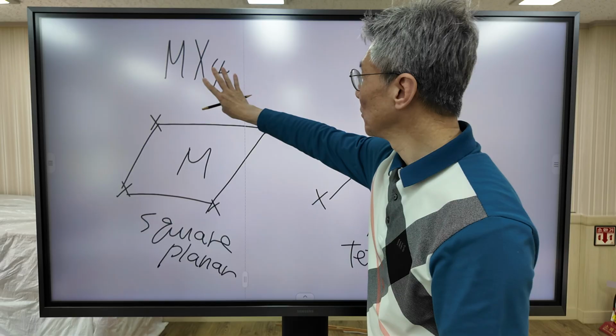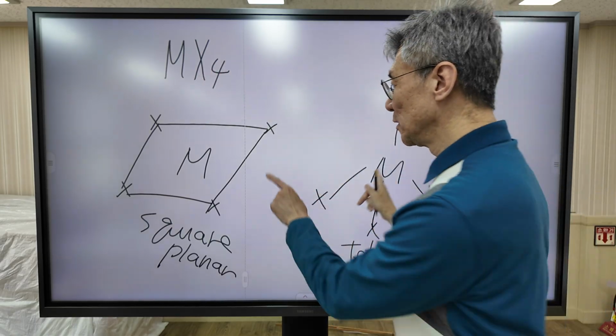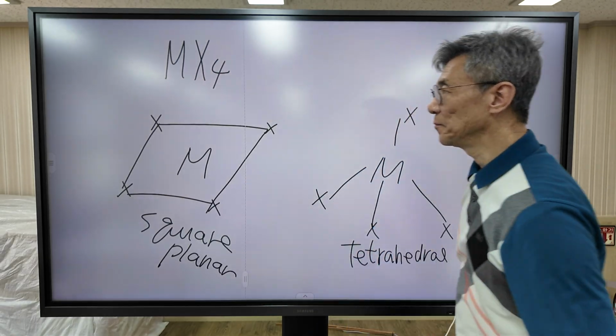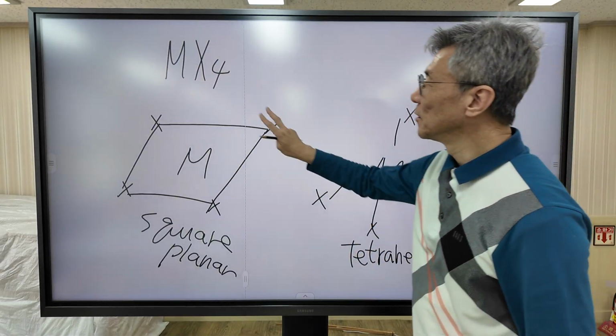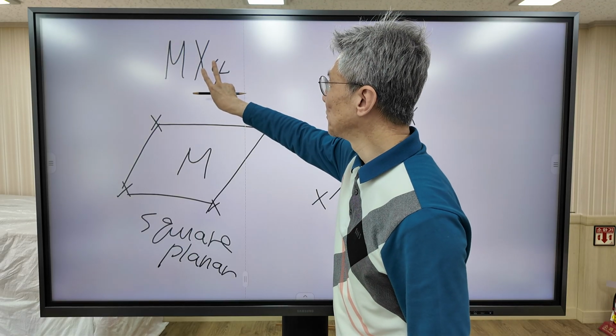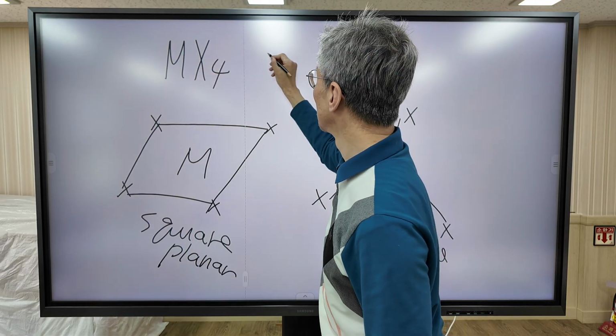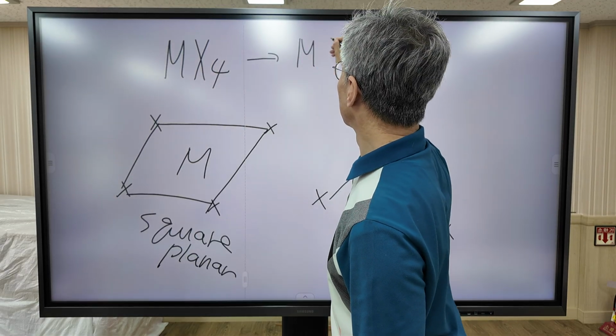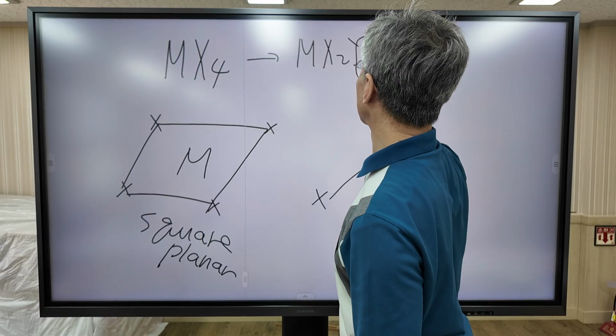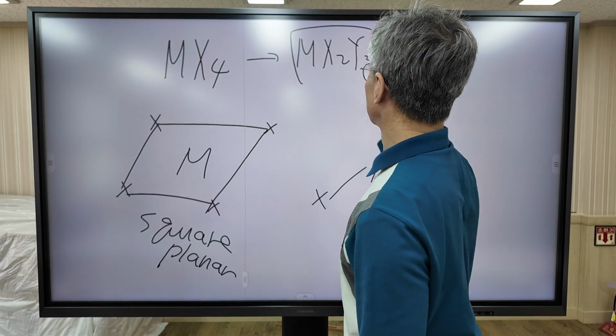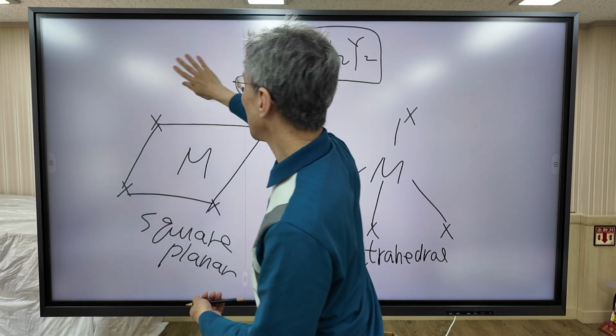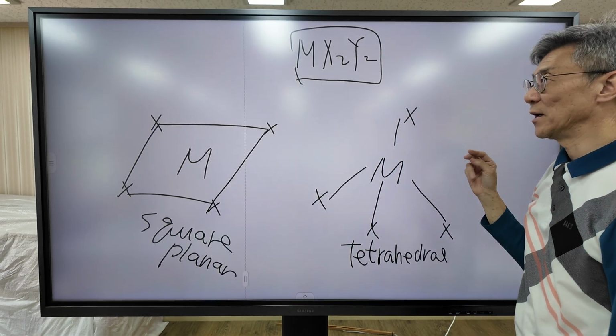So given the molecular formula, we can imagine two geometrical structures, and now 2X is replaced by Y. So MX2Y2. Now I'm going to count the number of isomers.